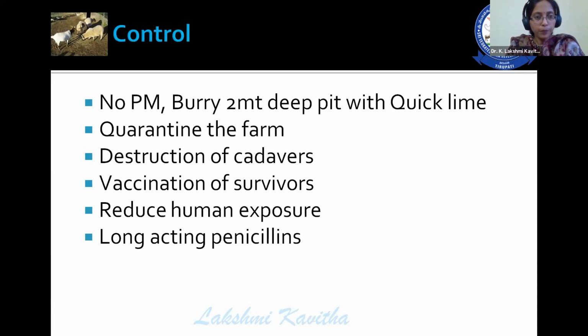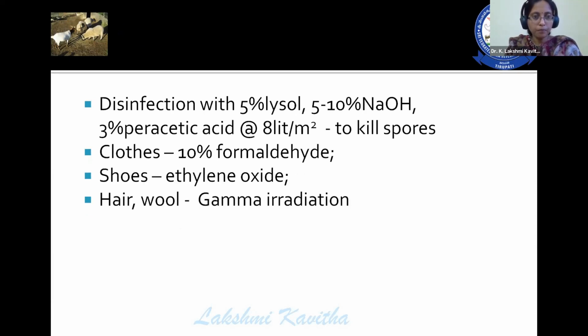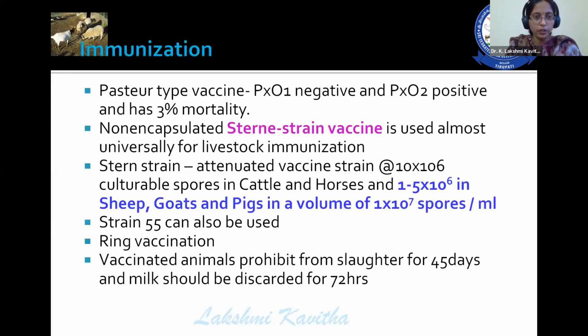Control: no PM. If it is a suspected carcass, bury it 2 meters deep with quicklime. Quarantine the farm, destruction of the cadavers, vaccination of the survivors, reduce human exposure, use long-acting penicillins. And disinfection of the farm by using 5% Lysol, 5 to 10% sodium hydroxide, 3% peracetic acid at the rate of 8 liters per meter square to kill the spores. Clothes, 10% formaldehyde; shoes, ethylene oxide; hair and wool by using gamma irradiation.